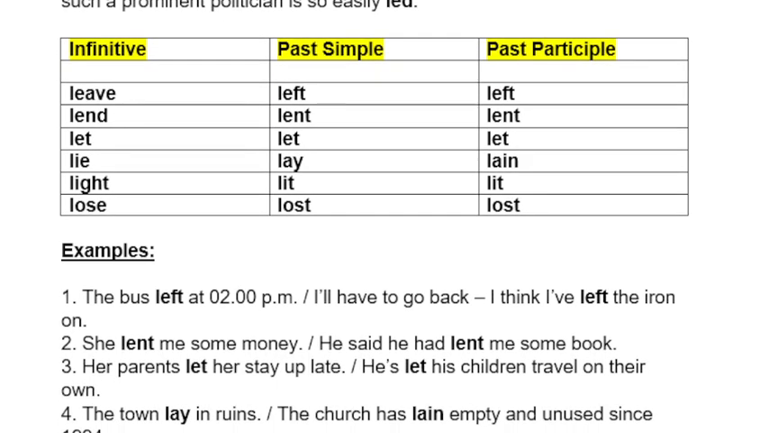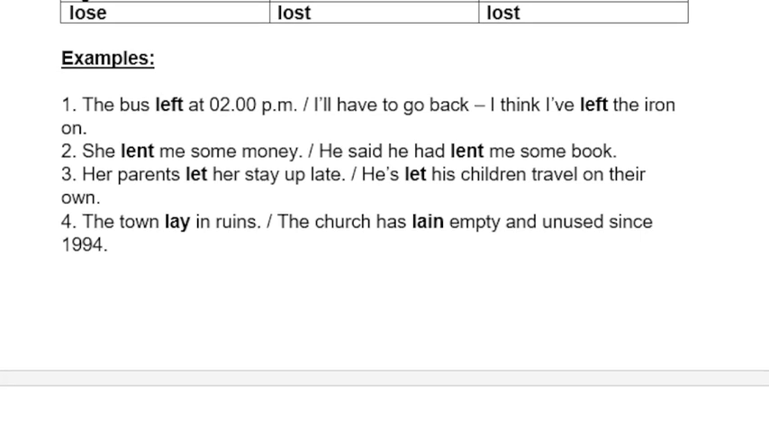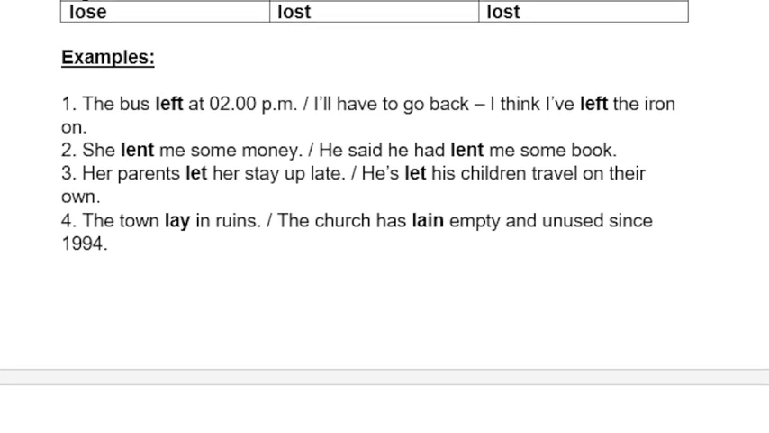Leave, left, left. Lend, lent, lent. Let, let, let. Lie, lay, lain. Light, lit, lit. Lose, lost, lost. The bus left at 2 p.m. I'll have to go back. I think I've left the iron on.